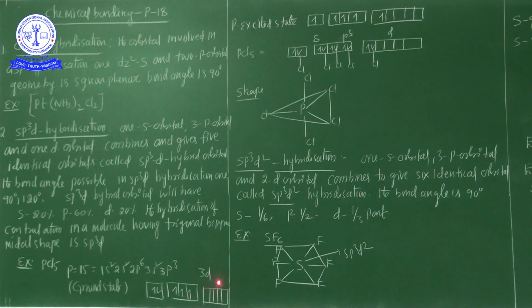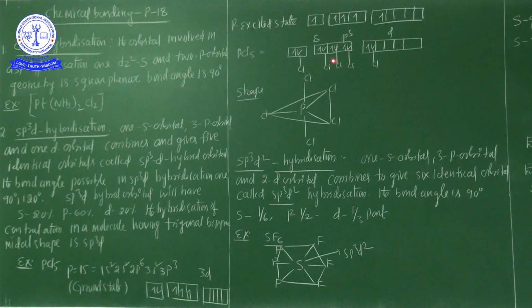There is no d electron, but in the excited state, from the 3s orbital 1 electron jumps into the 3d orbital. It can arrange phosphorus with 5 unpaired electrons in the s, p3 and d orbitals.